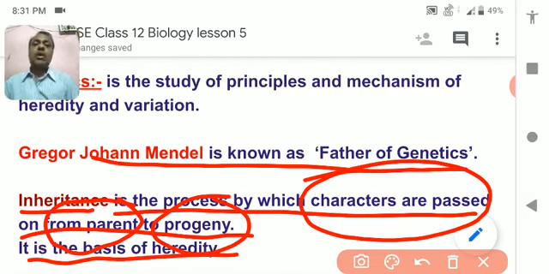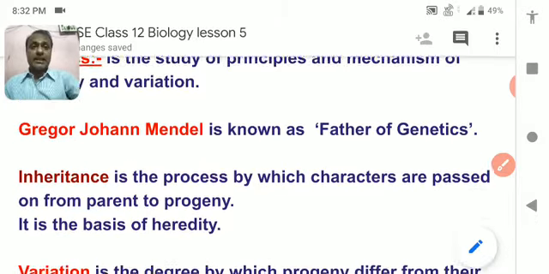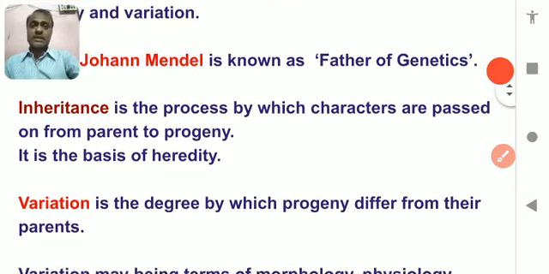Progeny means offspring or children, and it is the basis of heredity, because if the character is moved from one generation to another generation, heredity takes place, and if you study this heredity, it is called genetics.